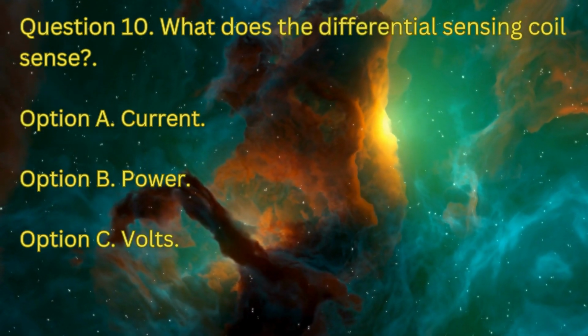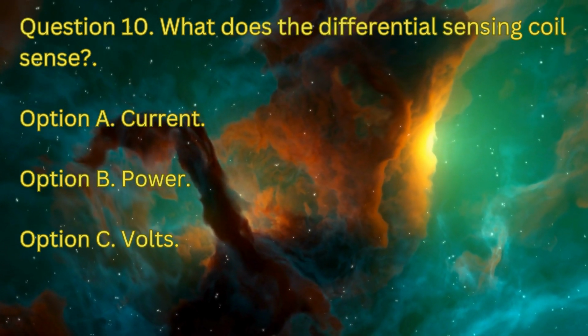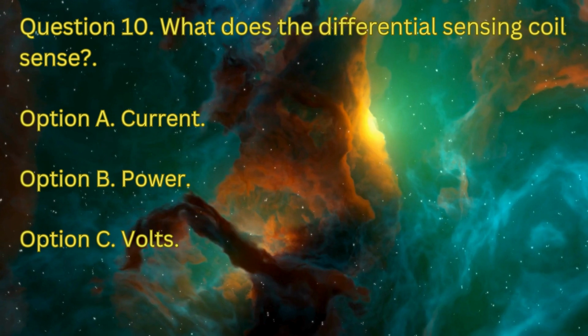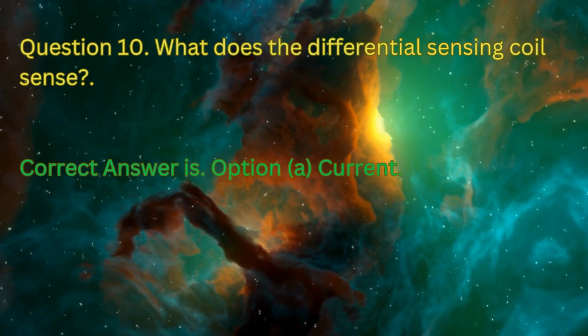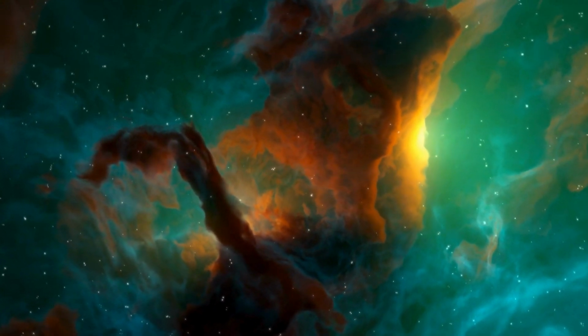Question number 10. What does the differential sensing coil sense? Option A, current; option B, power; option C, volts. The correct answer is option A, current.